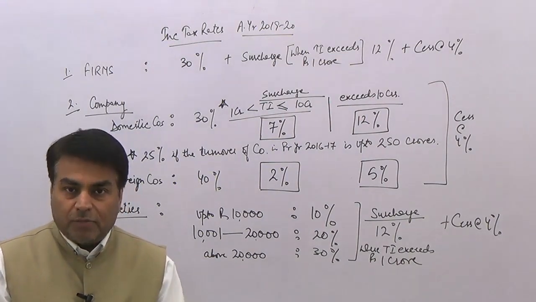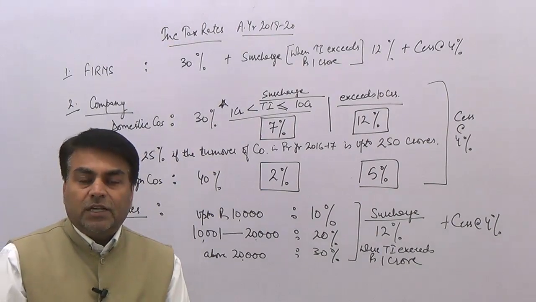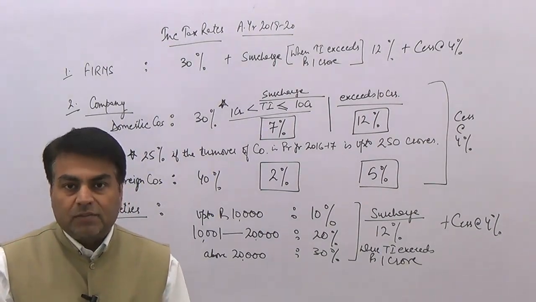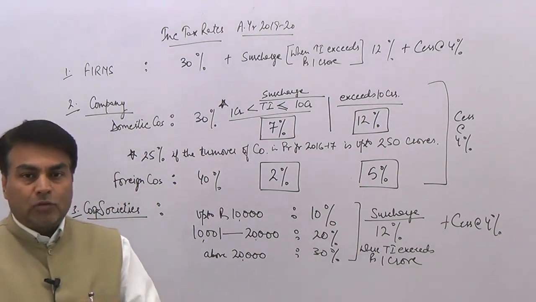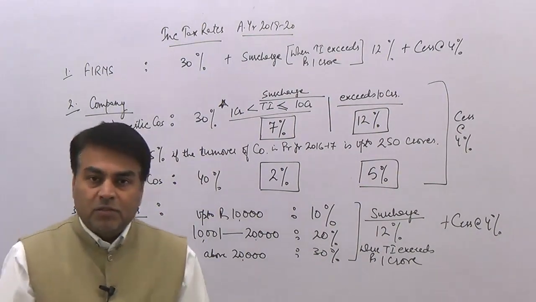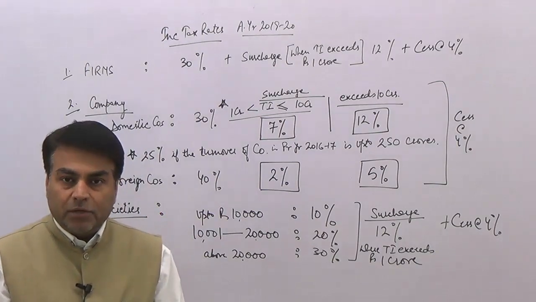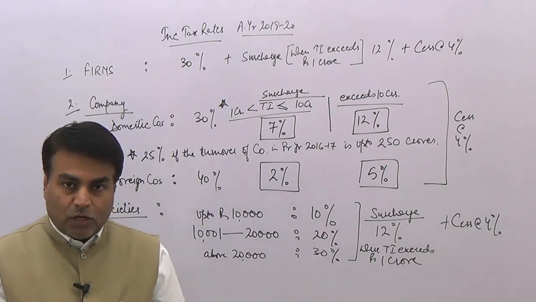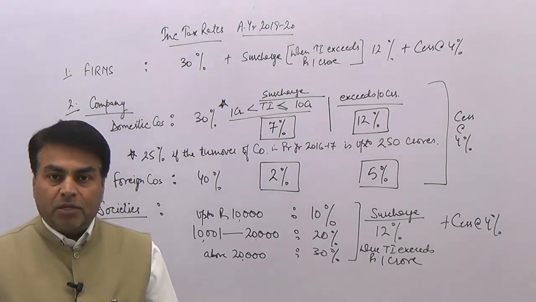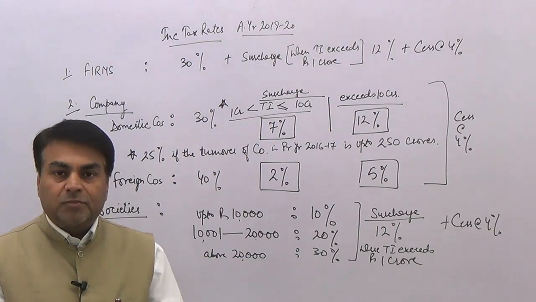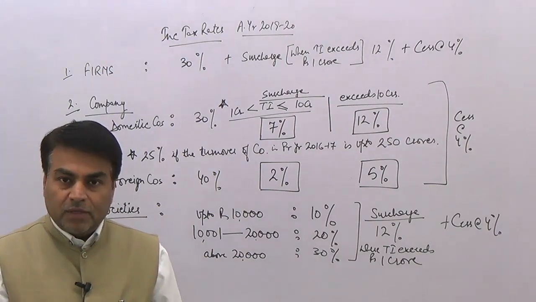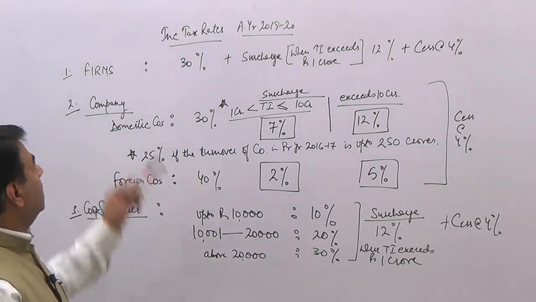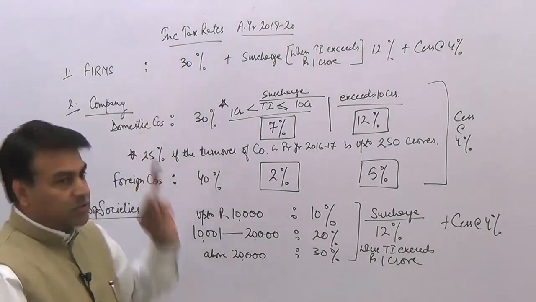In case of partnership firms, including LLPs, the tax rate applicable is a fixed tax rate of 30%. When I say fixed tax rate, it means that there are no slab rates. It also means that there is no basic exemption limit available to any kind of firm or LLP. So a firm or LLP would have to pay income tax irrespective of their earnings at a rate of 30%. You can see here, in case of firms, the tax rate is 30%.